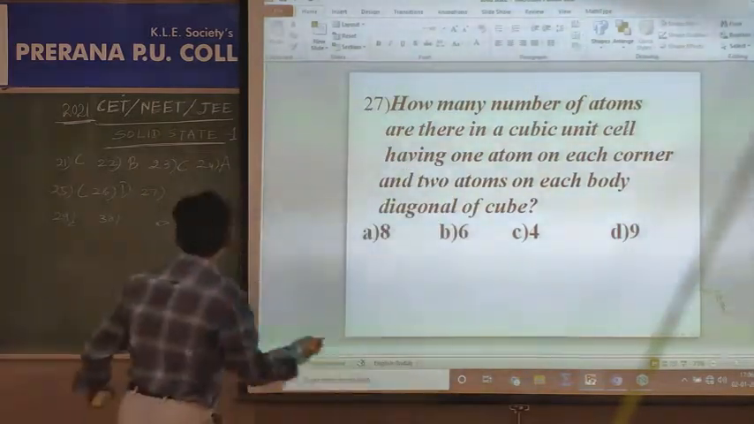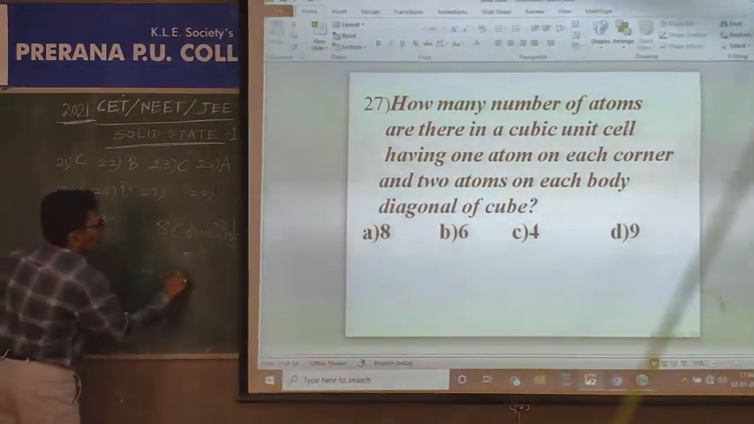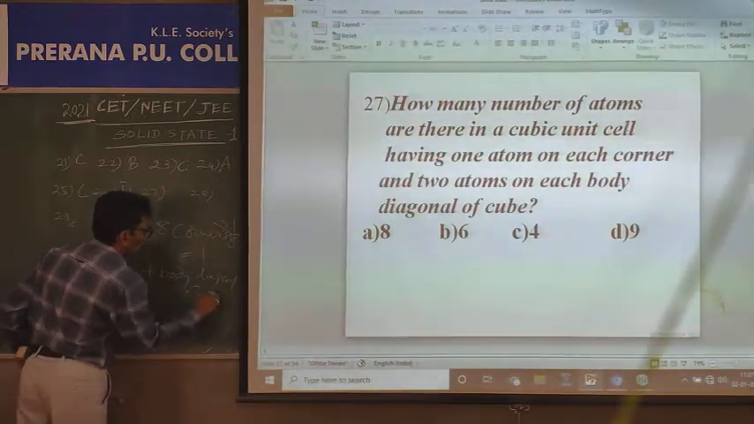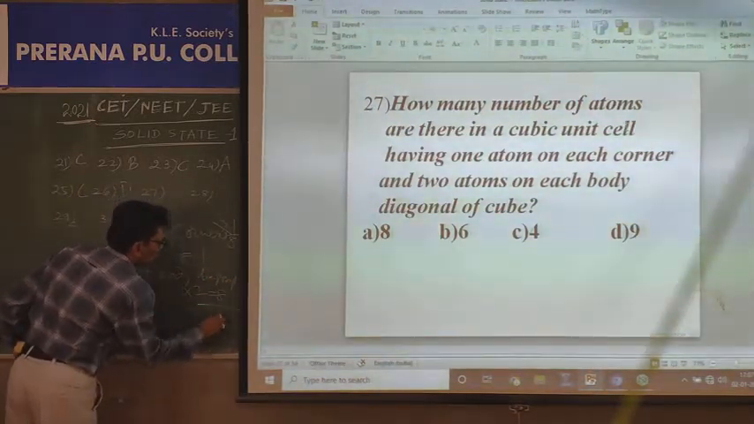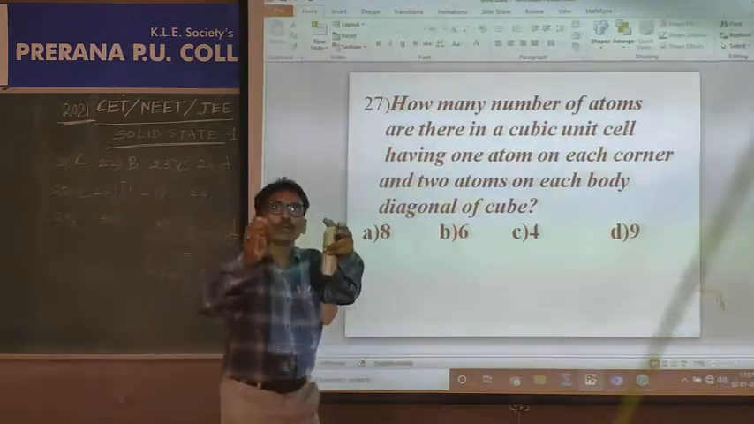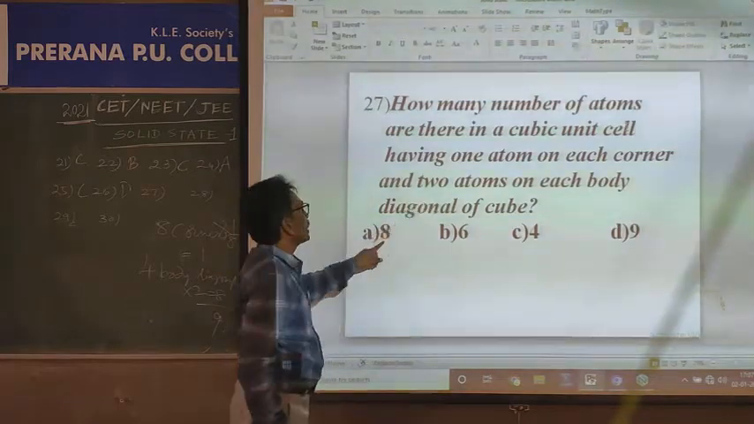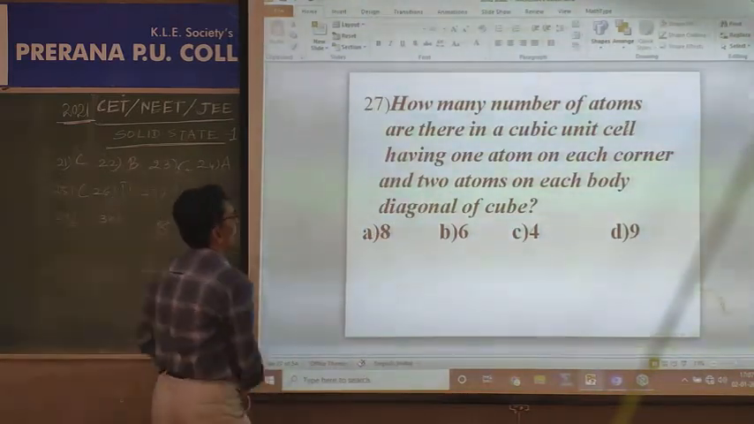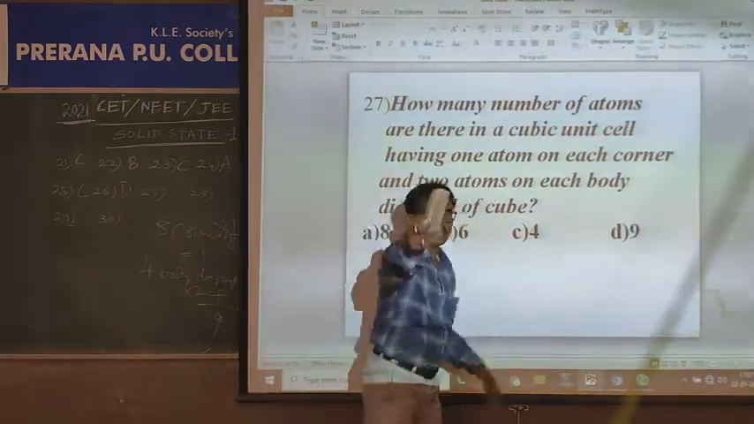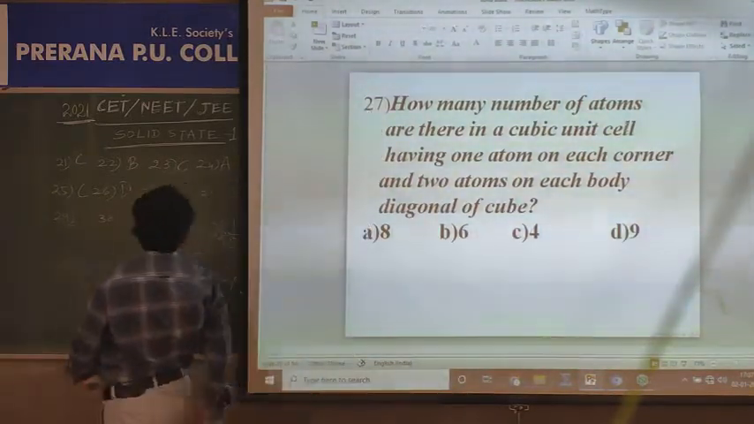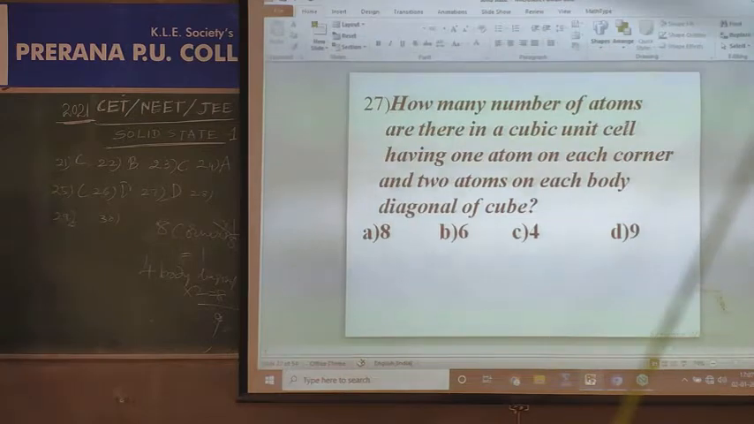4 body diagonals into 2 is 8. 8 plus 1. Why? Because these atoms inside the cube are not shared by other unit cells. Therefore, it is 8 plus 1. 9 is the right answer. If options are not available, that is an integer question in a JEE question paper. 27, option D.